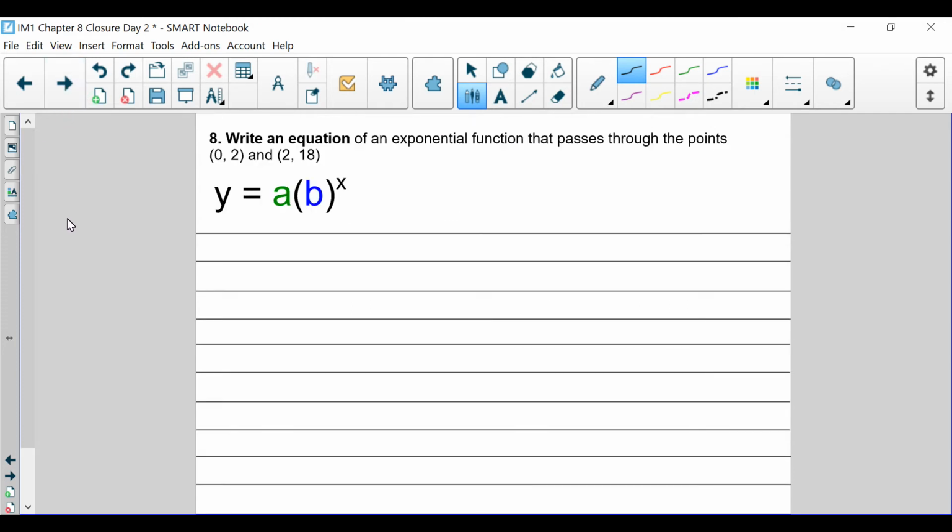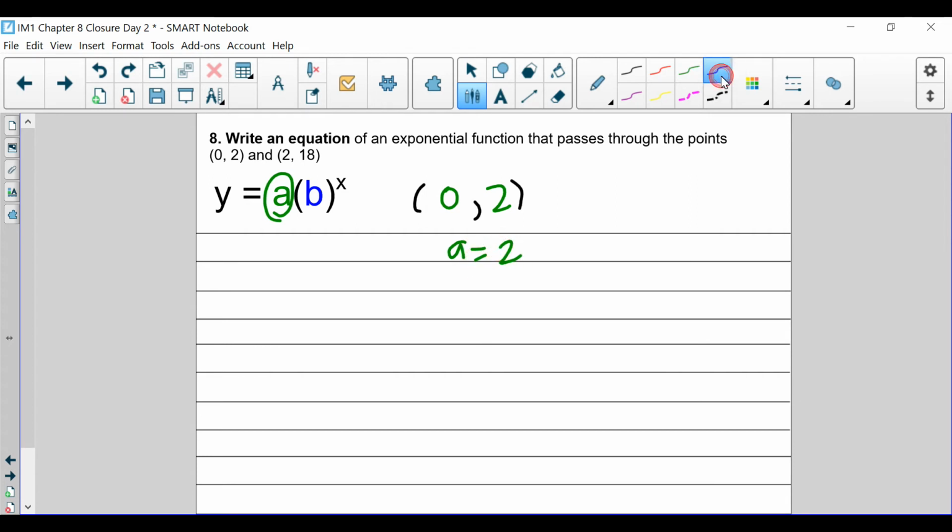All right, you guys, we're on to this one right here. It is an exponential using 2 points. So one of the points they gave us was 0, 2. 0, 2 is an important point because it's known as the y-intercept. So since it's a y-intercept, that means we know a is equal to 2.